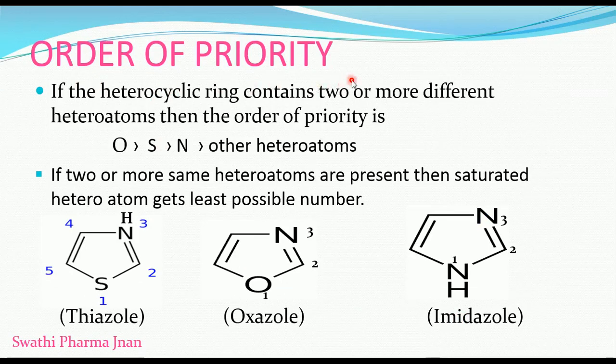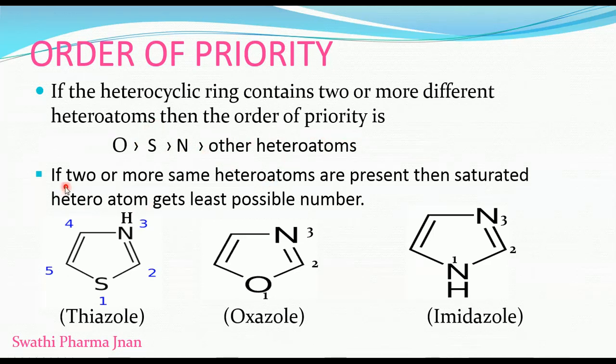Now coming to the order of priority. If the heterocyclic ring contains two or more different heteroatoms, like oxygen and nitrogen, or nitrogen plus sulfur, how can we give the numbering or naming? That we'll see now. If two or more different heteroatoms are present, then oxygen will get the first preference, the second preference goes to sulfur, the third preference goes to nitrogen, and then other heteroatoms will get the least preference.